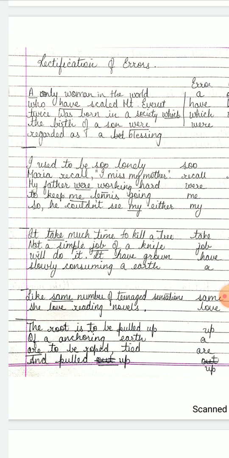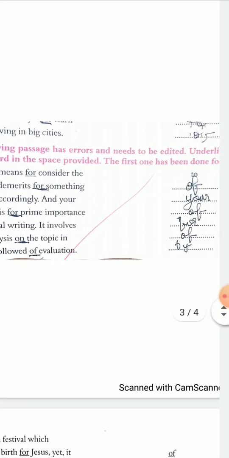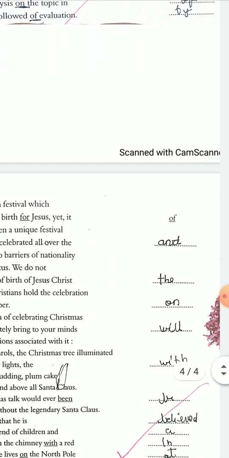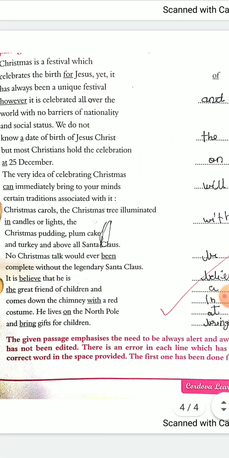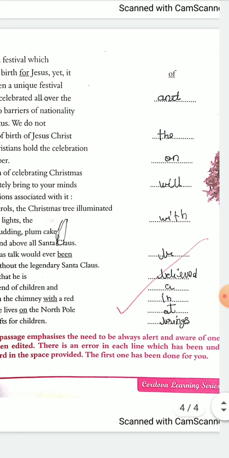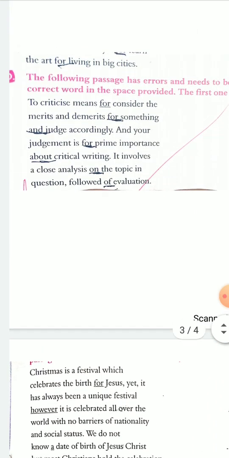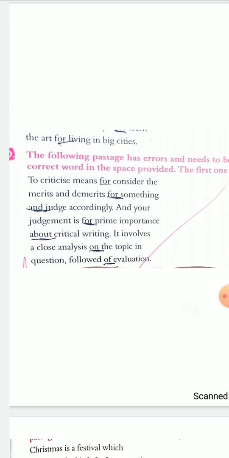So these are the errors that have been made in the paragraphs and the corrections that have been made. I have tried to find some more here, errors and the corrections. Same thing here also. Here the errors are underlined also for you and the corrections are also made, which you can see. This is not part of your textbook. I just found it somewhere. As I told you before, since I don't have your books, it was a little difficult for me to get hold of this topic.